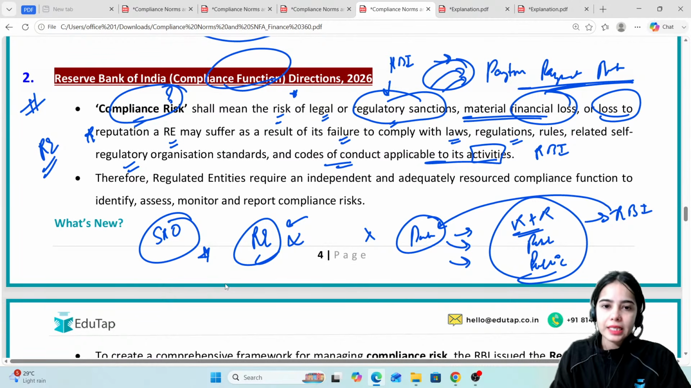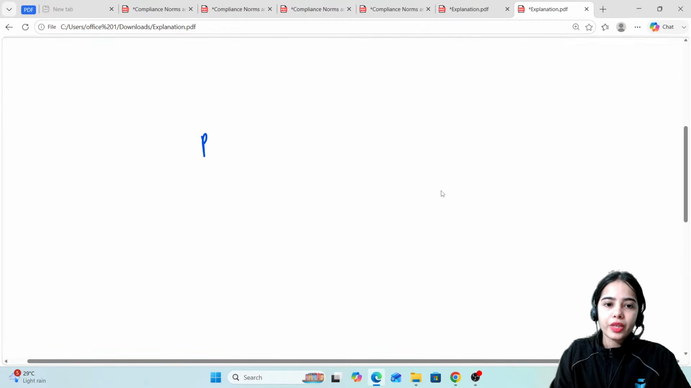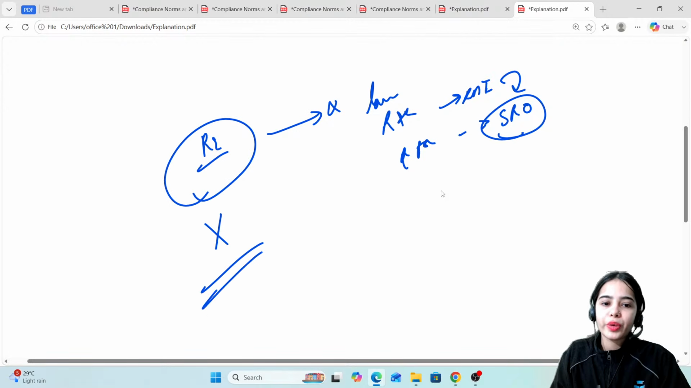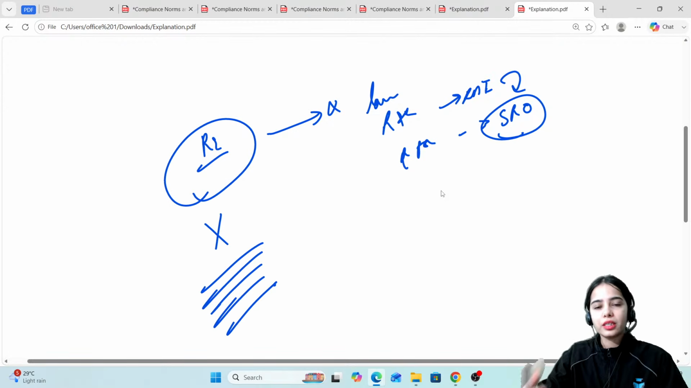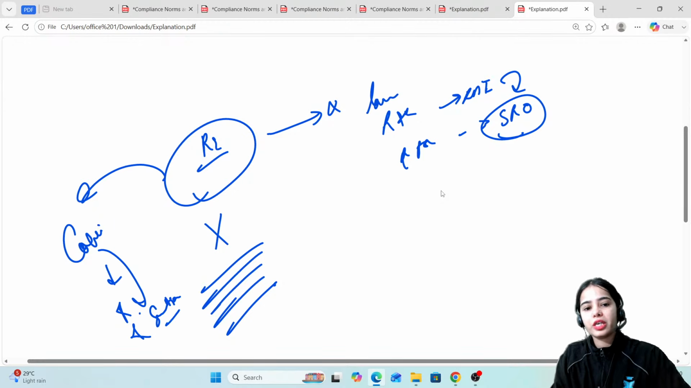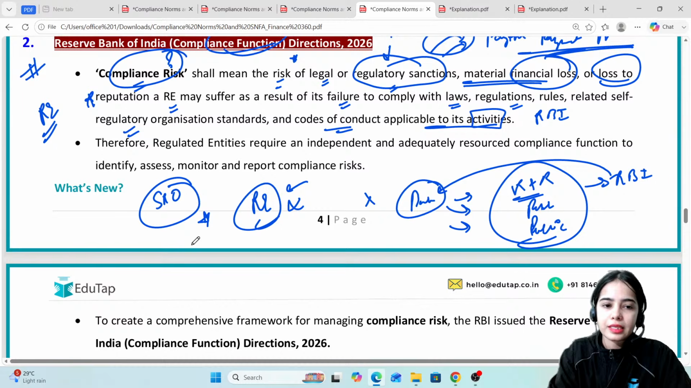So this is the compliance risk, that if a bank, a regulated entity, does not comply with the laws, with the rules and regulations of the RBI, with the rules and regulations set by the SRO, self-regulatory organization authorized by the RBI, if it is not following the procedures and the compliances, then it will be under compliance risk. It might have loss of reputation, loss in financial terms. It might get some sanctions. Okay, so this is the idea. So this is the compliance risk.